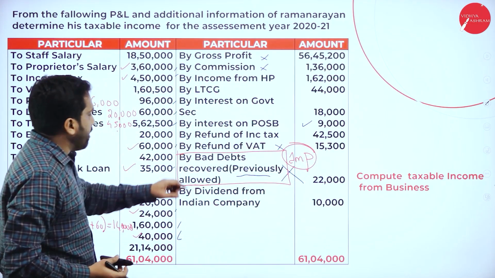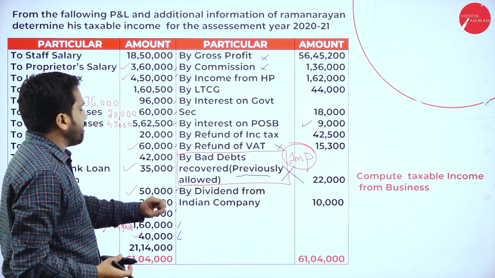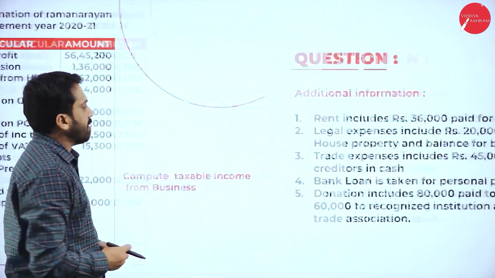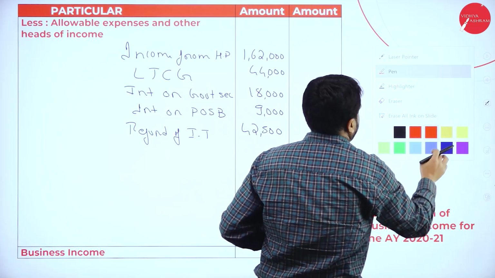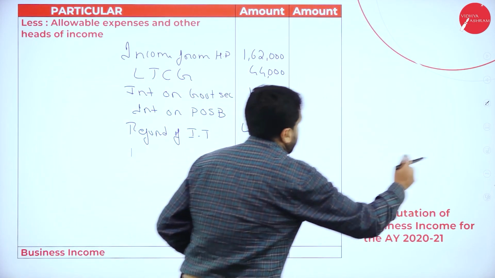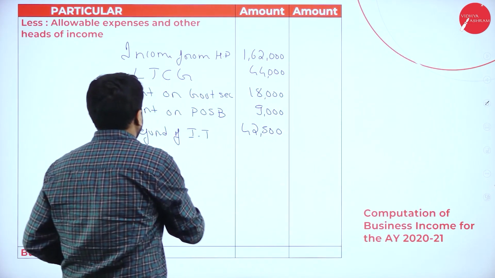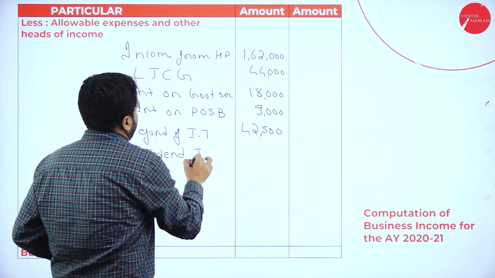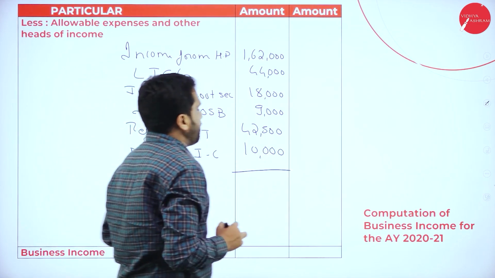If it is mentioned that previously allowed, we will not take. Clear? Now, we will not consider dividend from Indian company. It is 10,000. Hope we are done with everything.